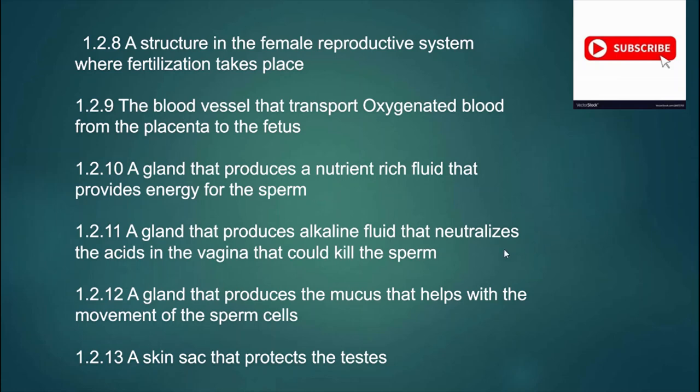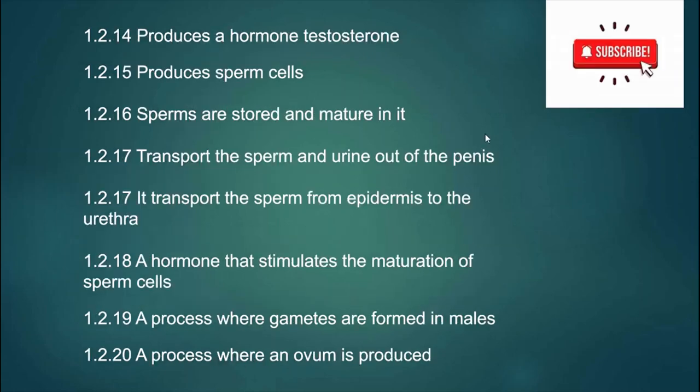We have a gland that produces an alkaline fluid that neutralizes the acids in the vagina that could kill the sperms. The answer is prostate gland. A gland that produces the mucus that helps with the movement of the sperm cells, the answer is corpus gland. A skin sac that protects the testes, that is scrotum. What produces a hormone, testosterone?